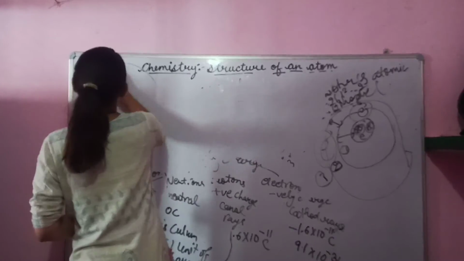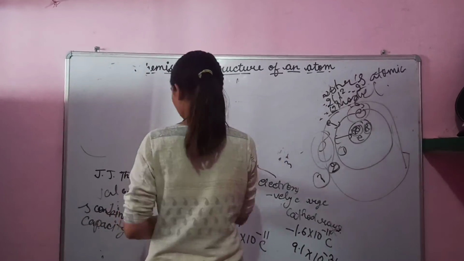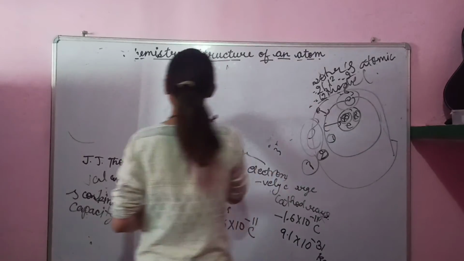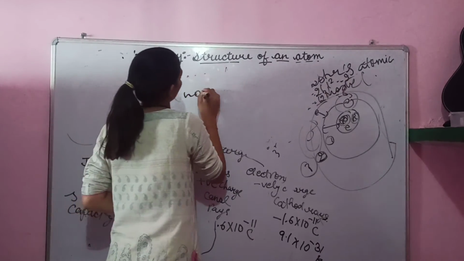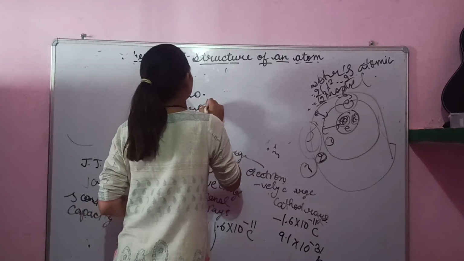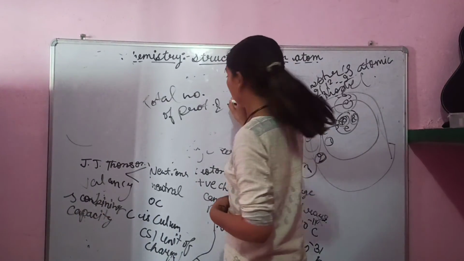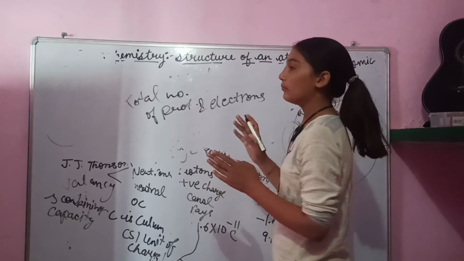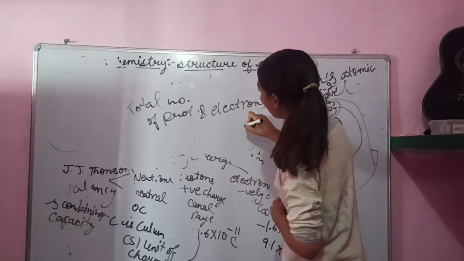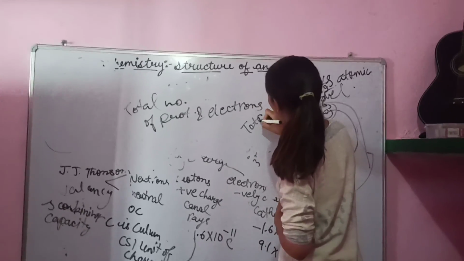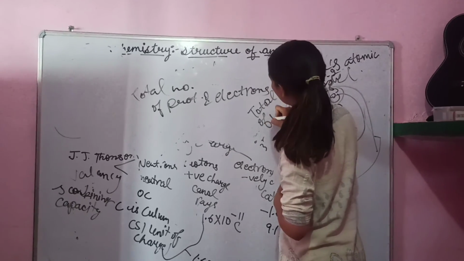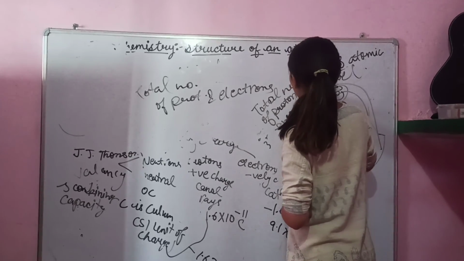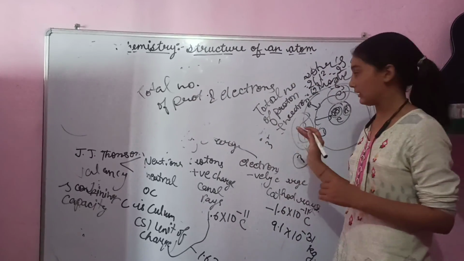Now we start the next topic, atomic mass. Atomic mass is the total number of protons plus neutrons. These both are very different things.